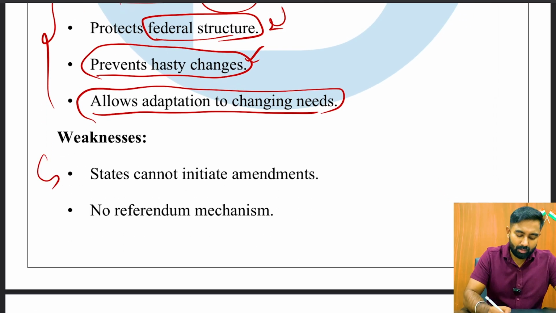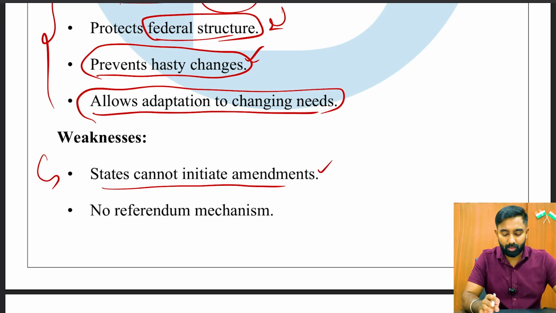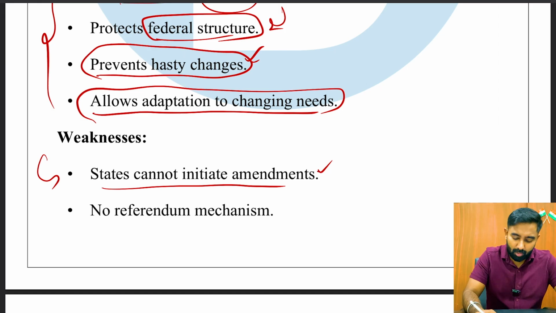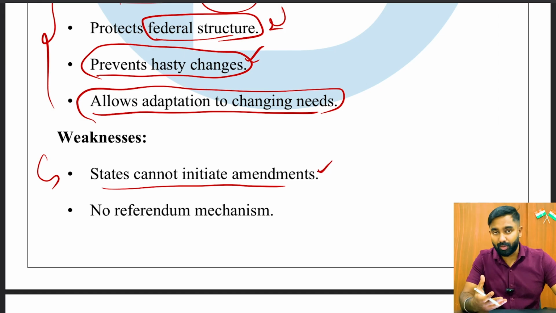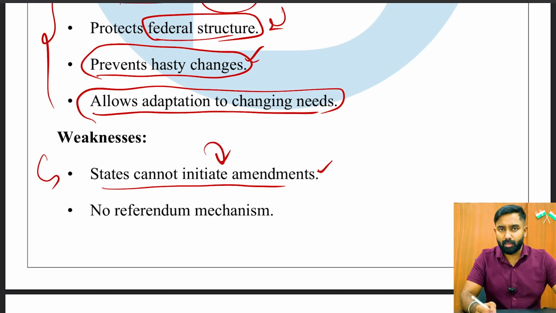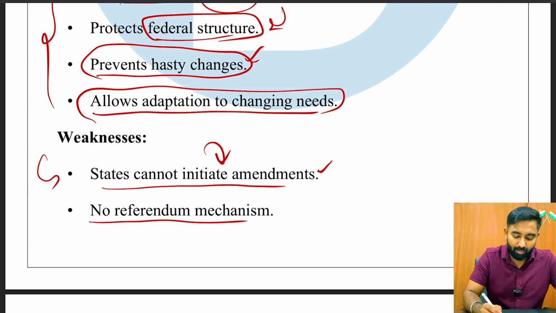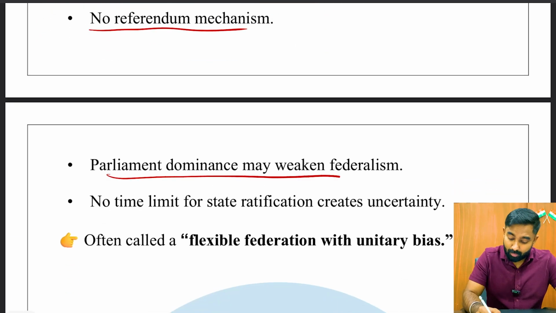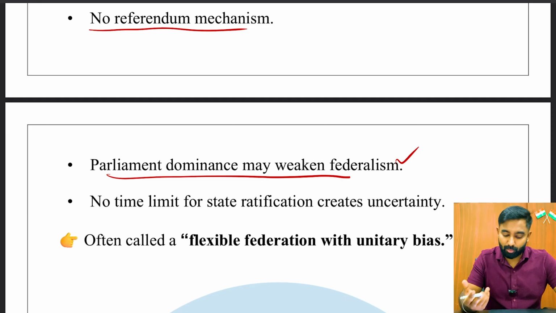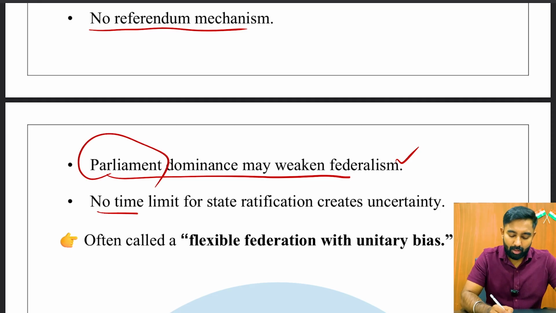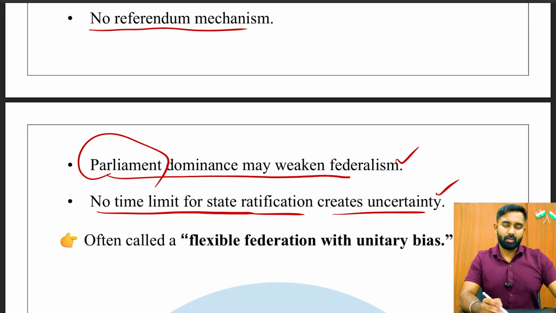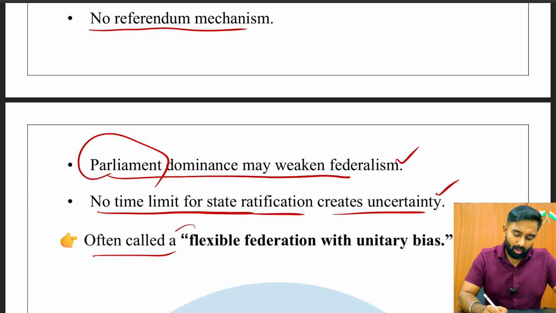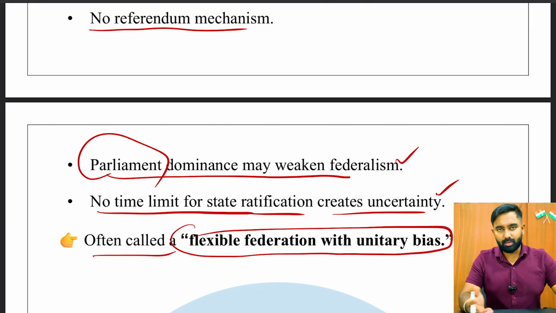Next is, what are the weaknesses? States cannot initiate amendments. Very important. Unlike in the USA and other Western countries, where states can also initiate amendments, it is not possible in India. No referendum mechanism. Parliament dominance may weaken federalism also. That is also very important, right? And no time limit for state ratification creates uncertainty, right? So this is also there. So it is often called a flexible federation with unitary bias. So that is what we said.